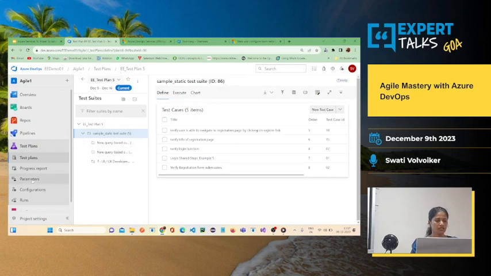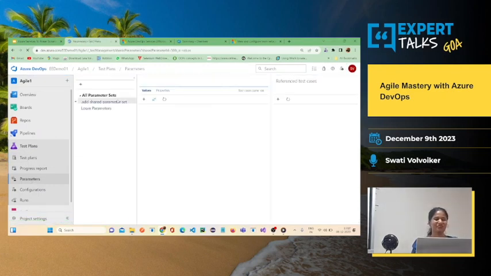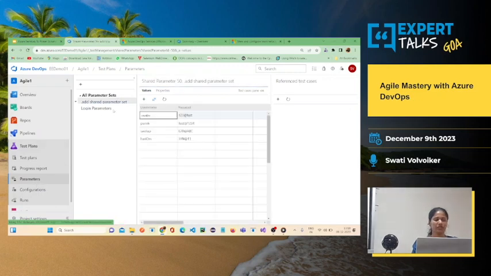Okay, so let me talk about parameters. This is the second last topic that we'll be talking about, parameters. I won't be taking more time. So when you click on the parameters, there are these two options. There is one table that will get formed. There is a username and a password column.